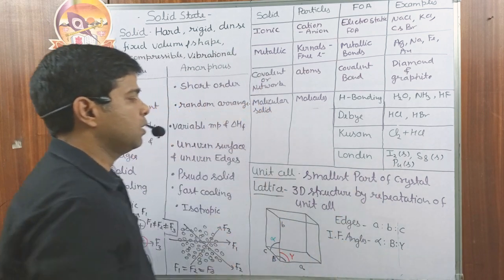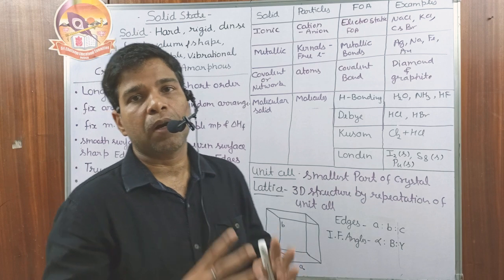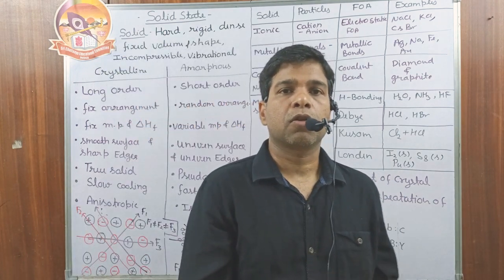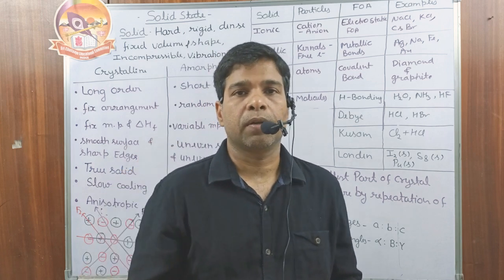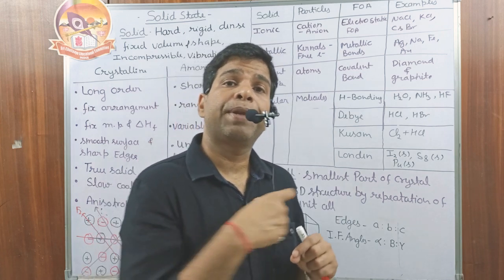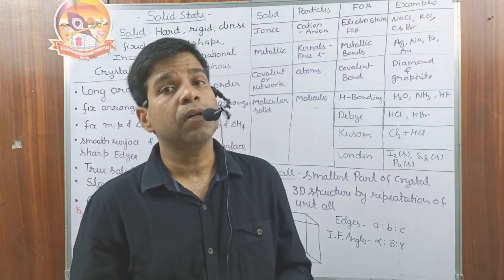Okay. Then next we have the unit cell. What is the unit cell? The smallest part of the crystal system is called the unit cell. You can think about a brick which is present in a building. By the repetition of that brick again and again in the same manner, we have the entire 3D structure of the building.